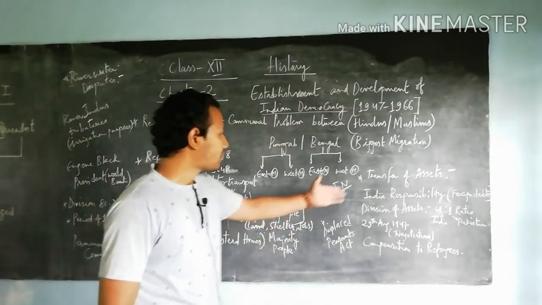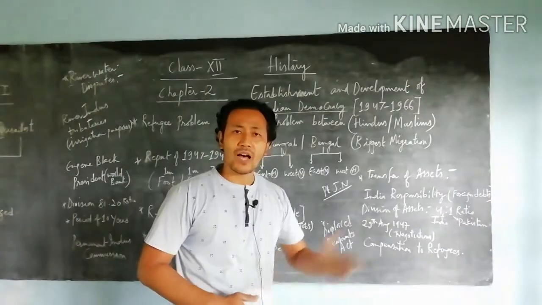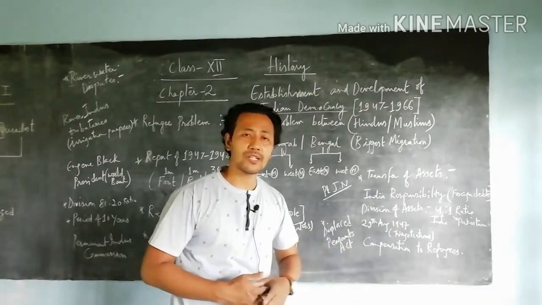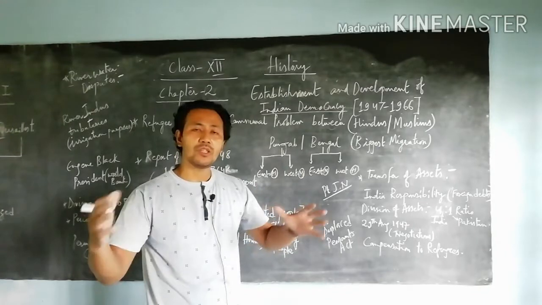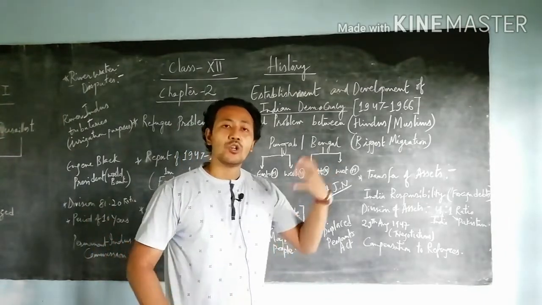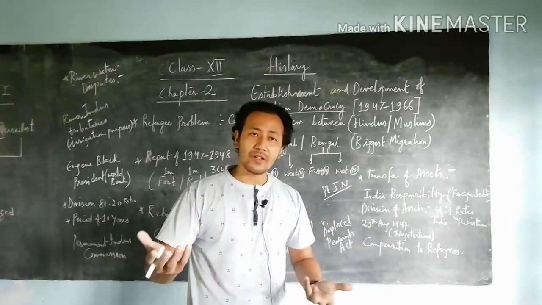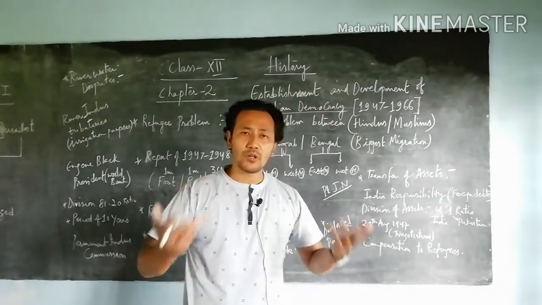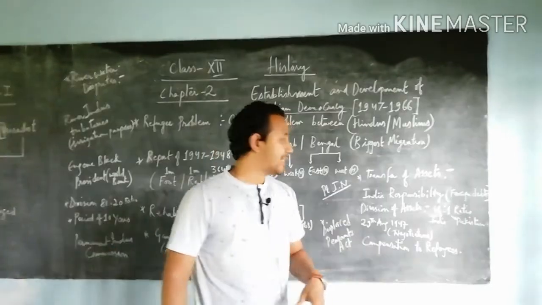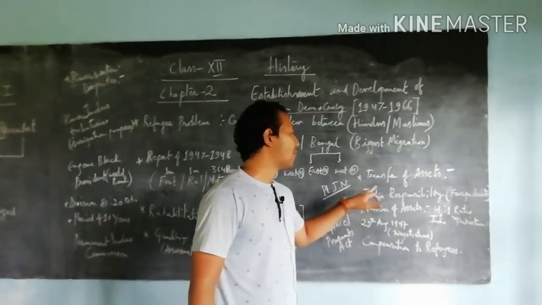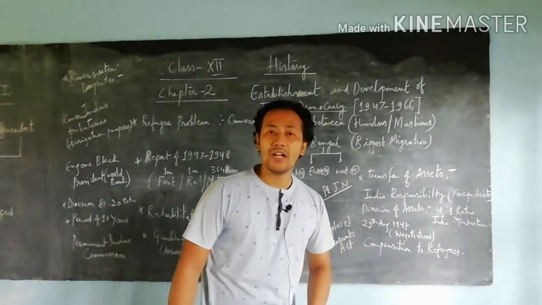Next, talking about the transfer of assets. After the refugee problem, we move on to the next topic, known as transfer of assets. That means whatever problem both the nations were facing after independence, how the transfer would be given, talking about the land, the water, or taking over the property that both the nations should get. Based on that, we talk about India's responsibility regarding the foreign debts.